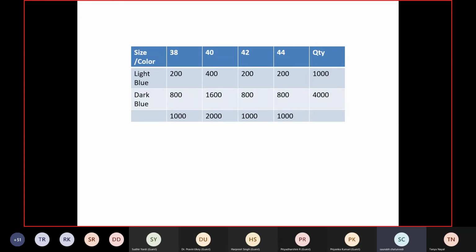In practice there are so many colors and they have to cut so many colors. So first of all, we need to calculate the ratio in each color based on the requirement. They have given the ratio of 1:4 for light blue and dark blue, and some ratio on sizes 38, 40, 42, 44. Based on this, a class 6 student can calculate the quantity in each size. That is as simple. Most of you must have done it.